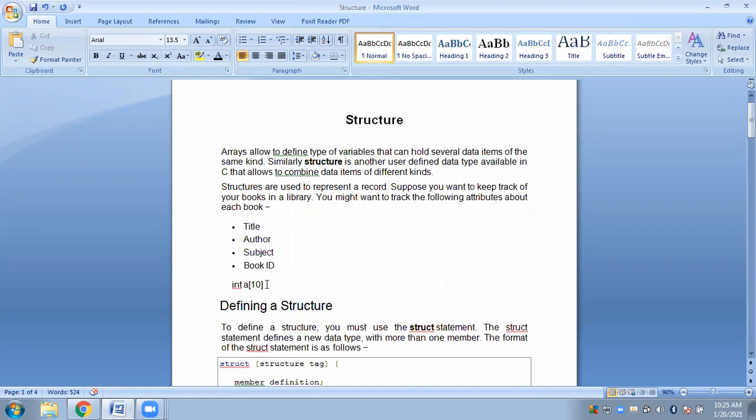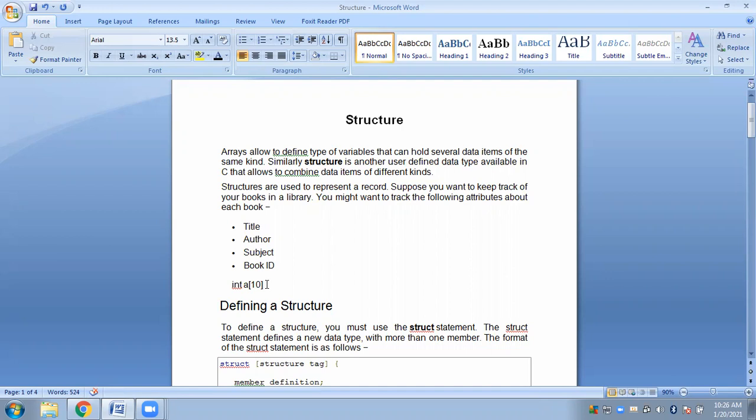These are different types of data, and I want you to store these data together. Then what type of data structure are you going to use? In such cases, you cannot make use of an array, because array is used to store the same type of data. Data type has to be same.